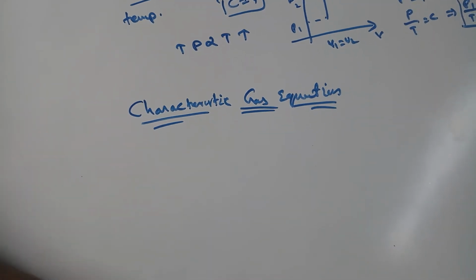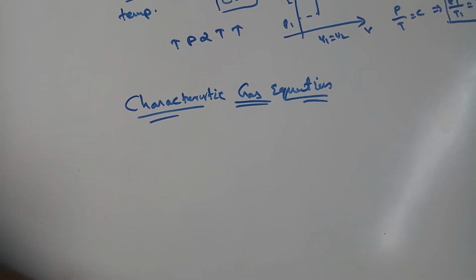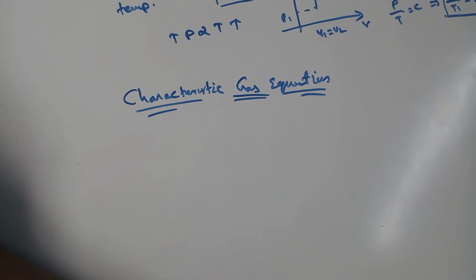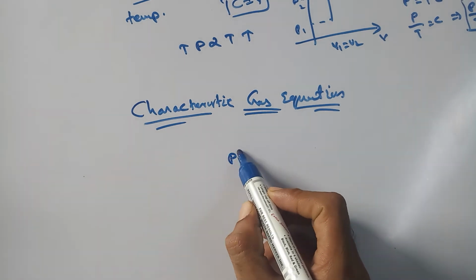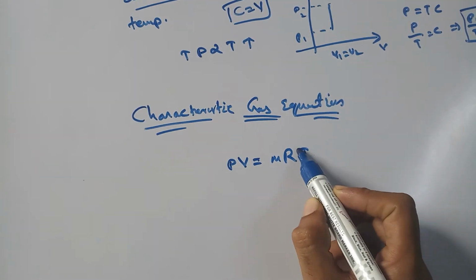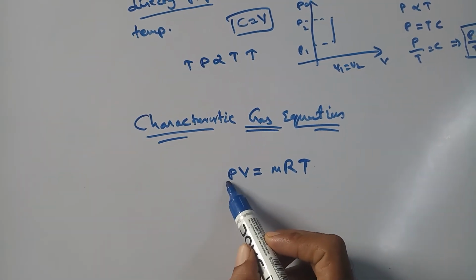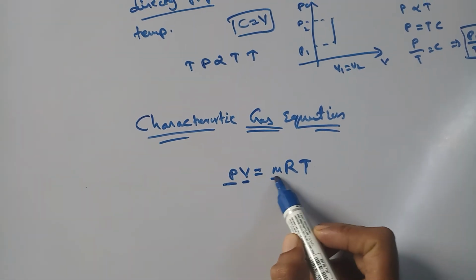So from these two laws, Boyle's law and Charles law, we obtain one characteristic gas equation, that is PV is equal to mRT, where P is absolute pressure, V is absolute volume, and m is mass.